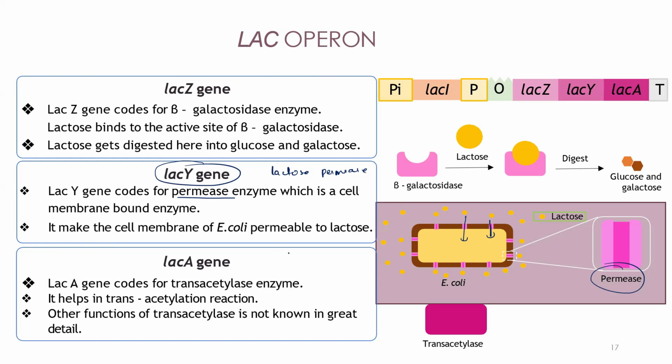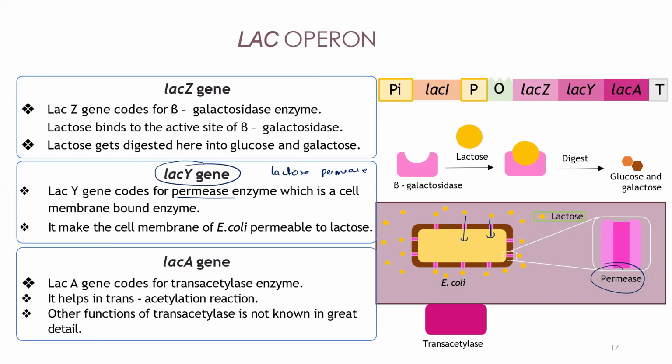So remember this. It will pump the beta galactoside into the cell. And remember, this is against a gradient, that means it requires certain energy to take that in. That's not needed for now.